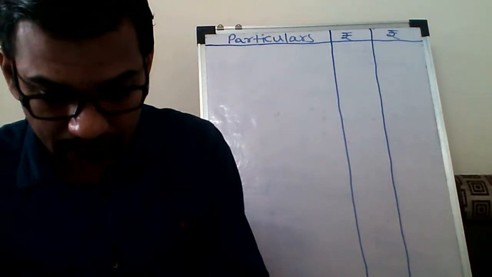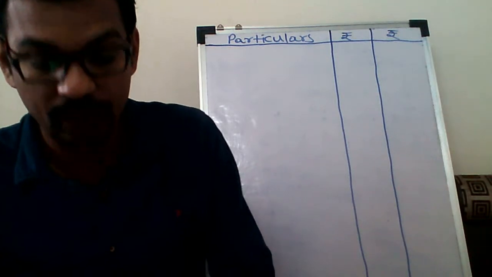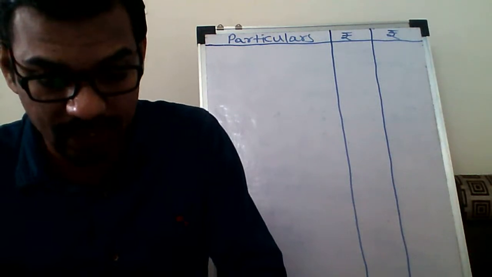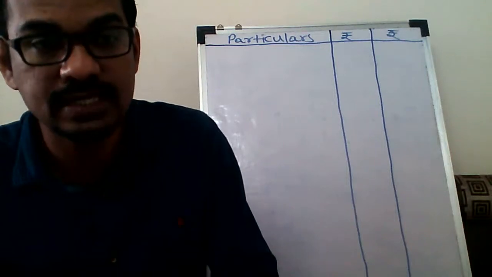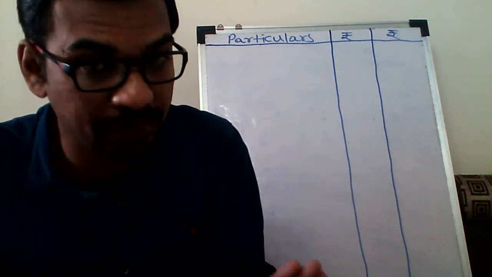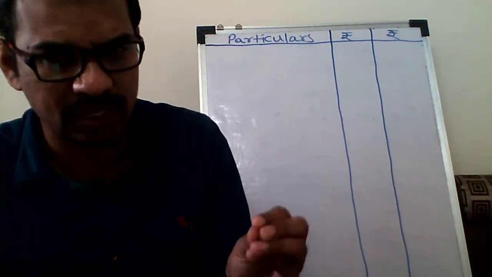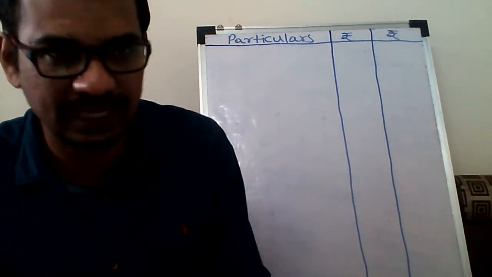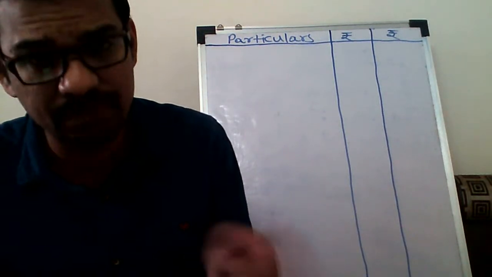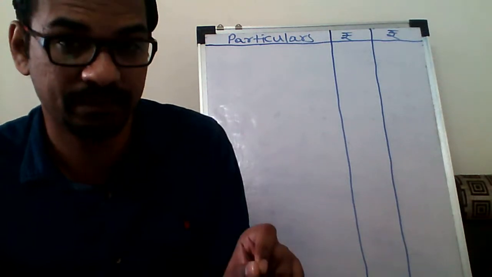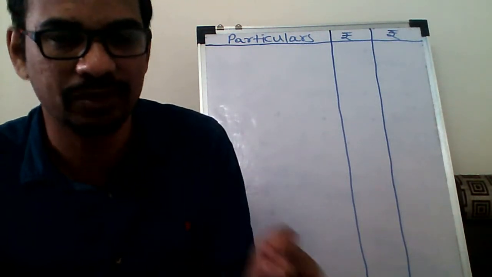Then free meal facility or lunch facility provided by the employer. It is exempted up to rupees 50 per meal. Suppose the cost of the meal is 52. So how much is exempted? Rupees 50. And if this facility is provided during an official meeting, at that time it is fully tax free.